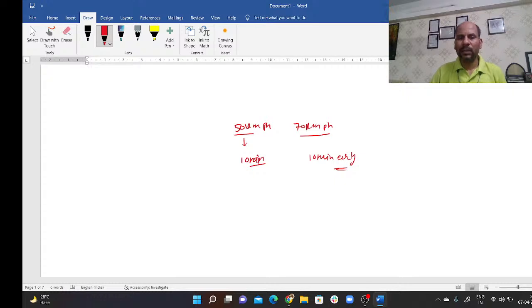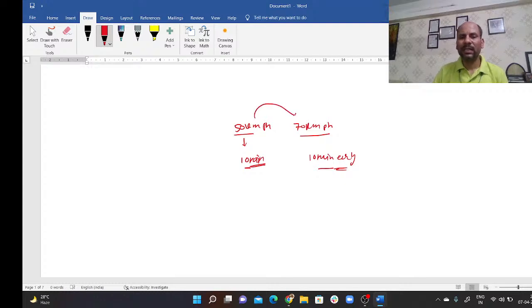So initially it was 10 minutes late. In the second case, it was 10 minutes early. We can do this in two ways. Generally we solve by putting the equation distance equals speed into time, taking time as t plus 10 here and t minus 10 there, and then we can solve. But again, we can look at the same thing. We know that the distance is constant. We are covering the same distance.